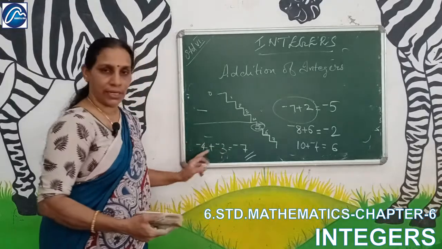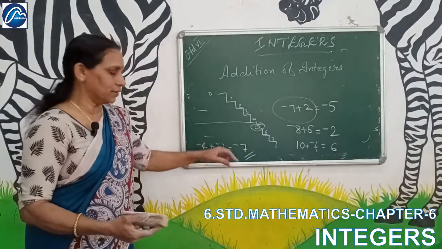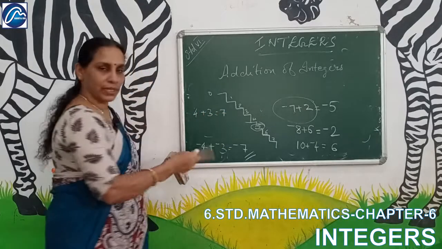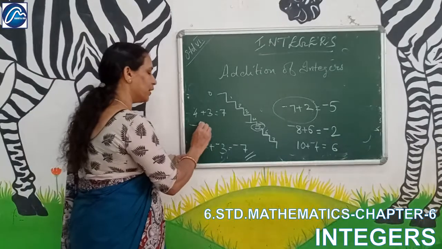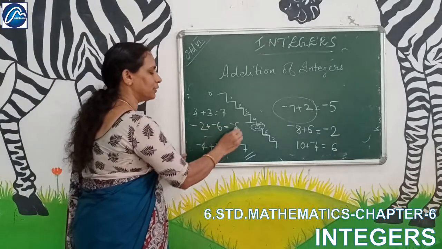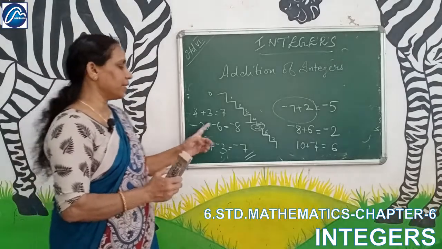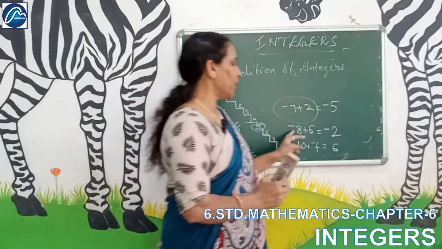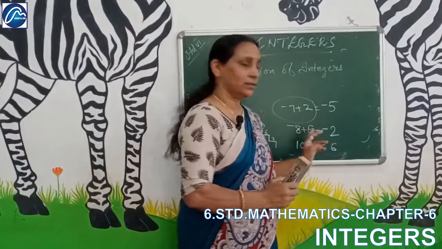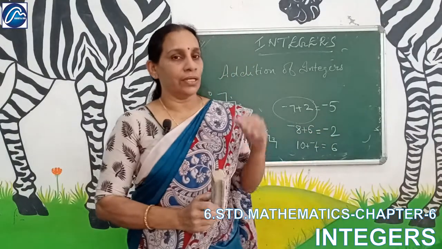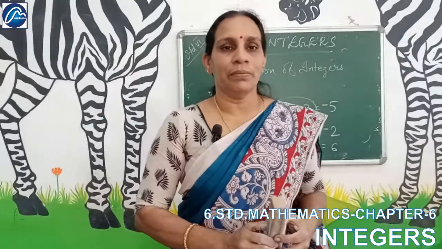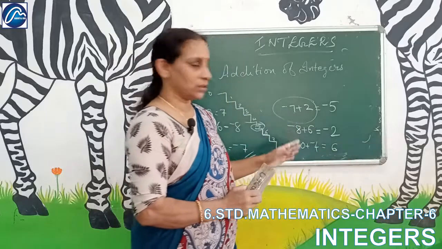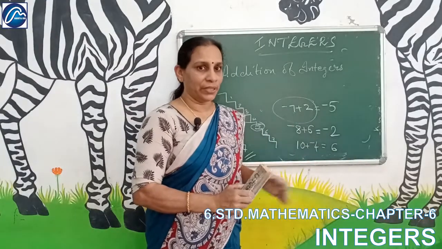Here, when you add the same signs, you just add and put the same sign. Okay. Normally, 4 plus 3 is how much? 7, right? Like that, minus 4 plus minus 3 is equal to minus 7. Minus 2 plus minus 6 is minus 8. Okay. Clear? When you are adding 2 numbers with the same sign, you just add and put the same sign. When you are adding with different signs, you just find the difference and put the sign of the greater number. That means the bigger number by value.